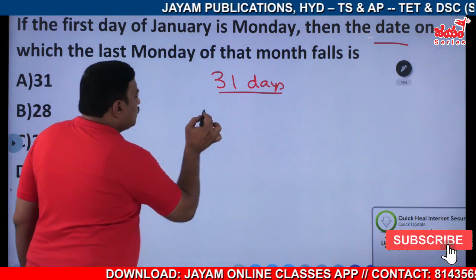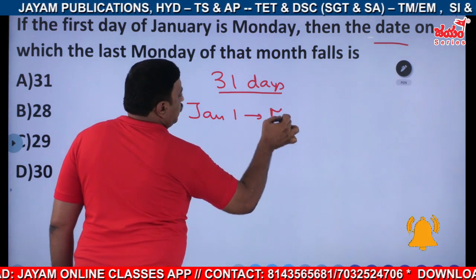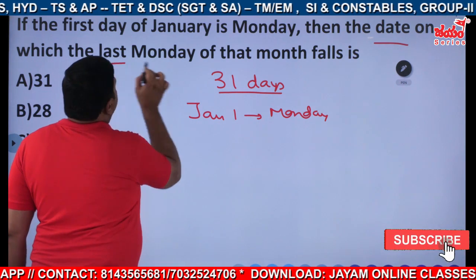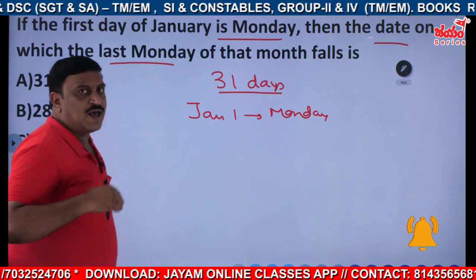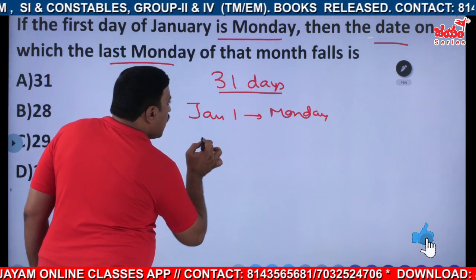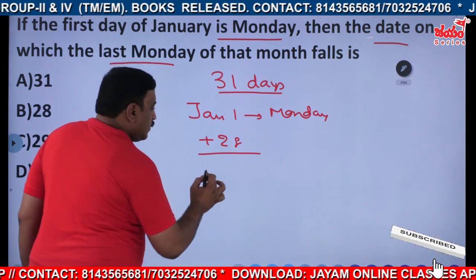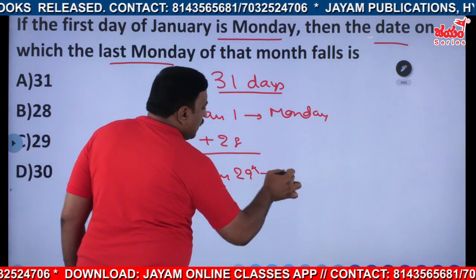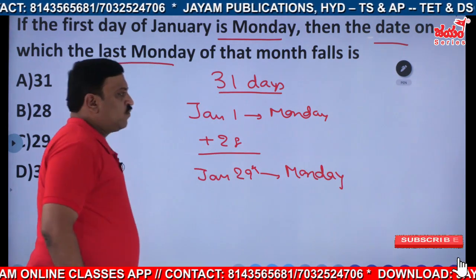That means January 1st falls on Monday, and we need the last Monday. January 1st is Monday, so add 28 to go to the last dates, right? So you will get January 29th, which will fall on Monday.